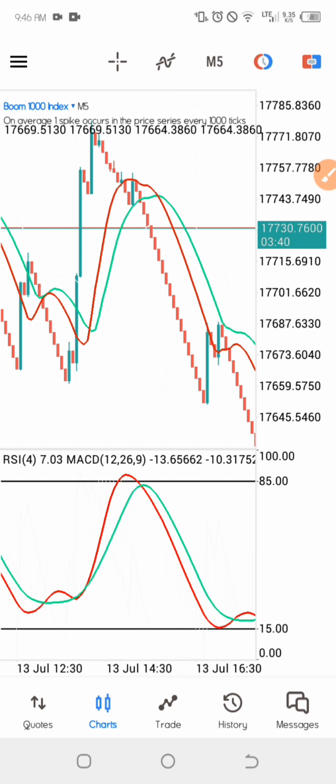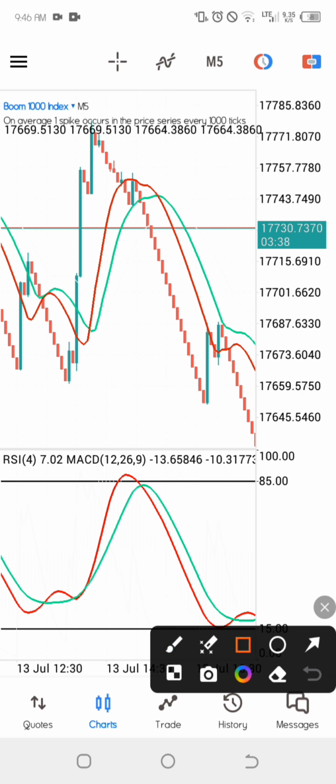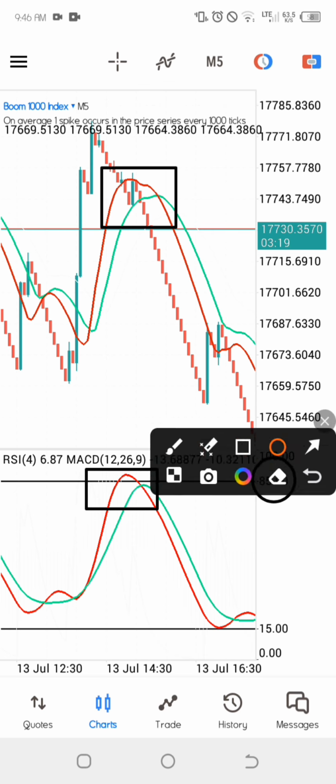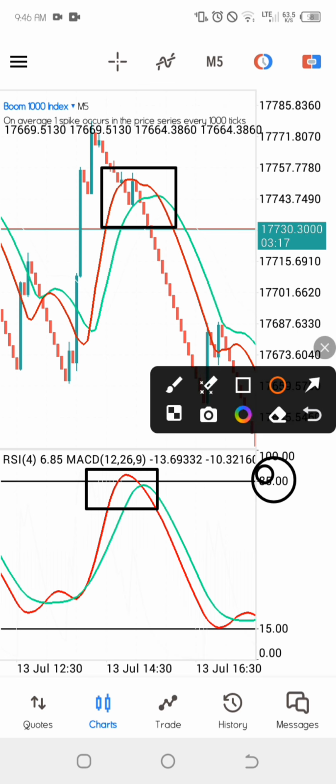Okay, now clearly what we are going to be seeing on our indicator window one is what we are going to be seeing on our main chart. And what is that? We want to see that the MACD and the moving average line come straight to the 85 levels of the RSI. As you know, when we are trading on boom, we are trading at the 85 levels, and when we are trading on crash, we are trading at the 15 levels. Keep that in mind. Now what we are looking for is a trade on the 85 levels.